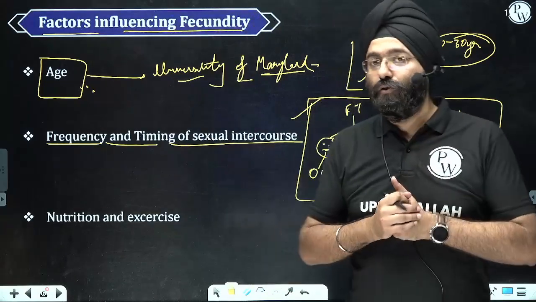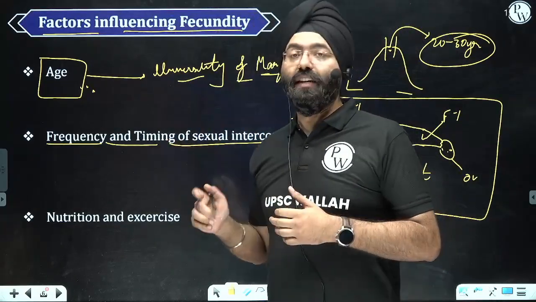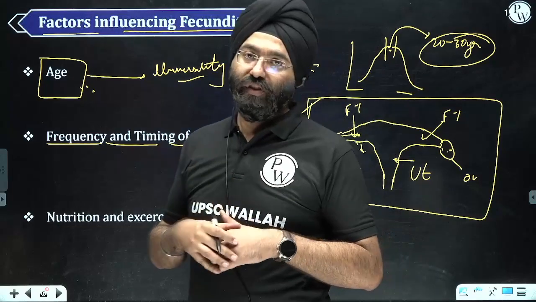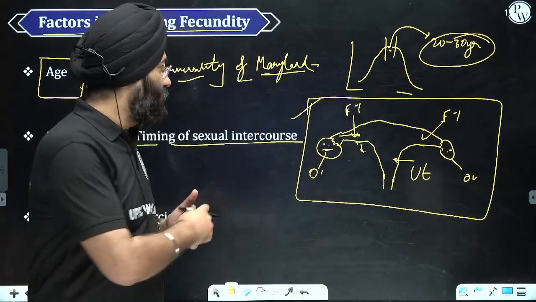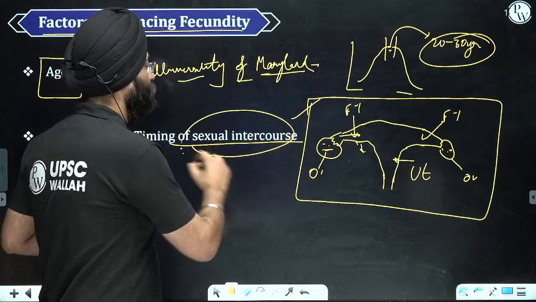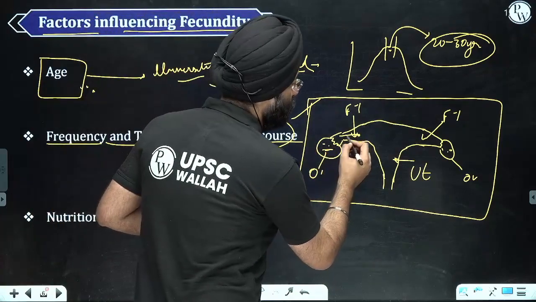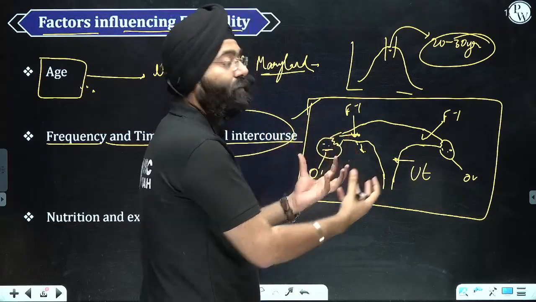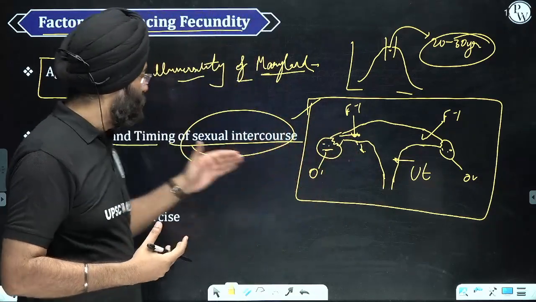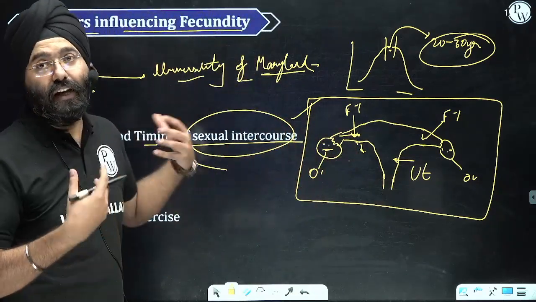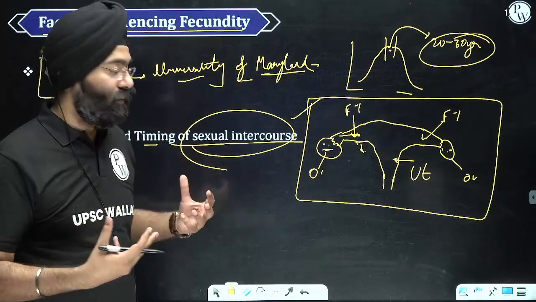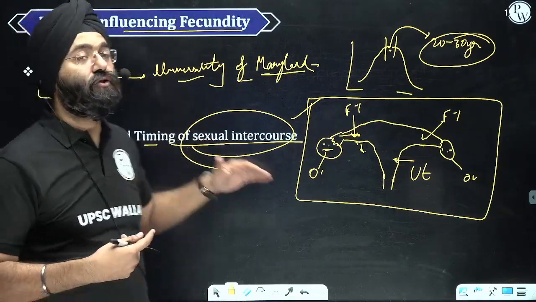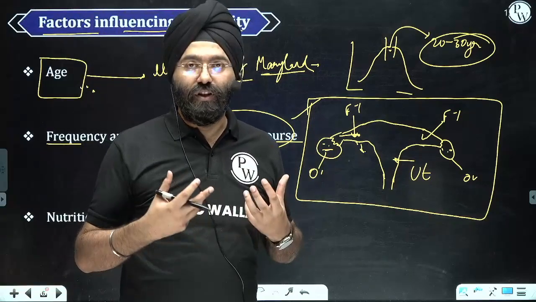So the frequency and the timing of sexual intercourse play a very important role when we study the concept of fecundity. If the eggs are being released and sexual activity is taking place at that time, the probability increases, and the number of times it takes place also increases the probability.